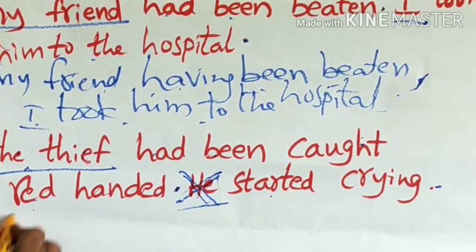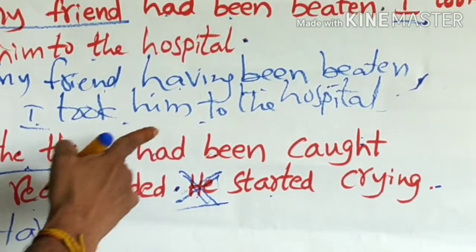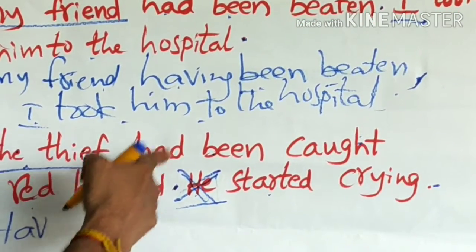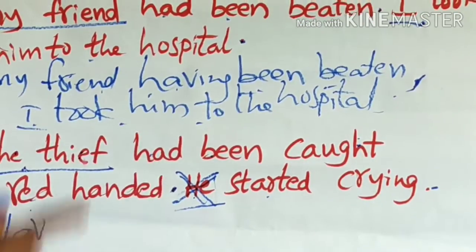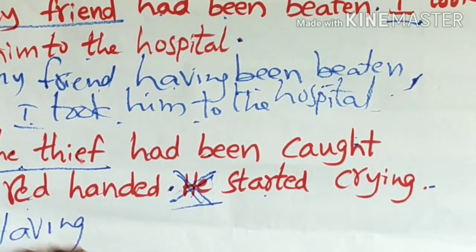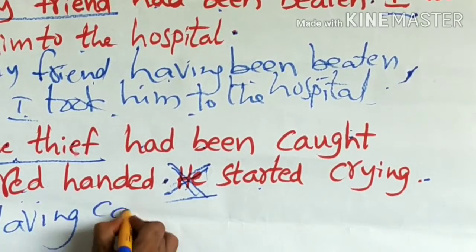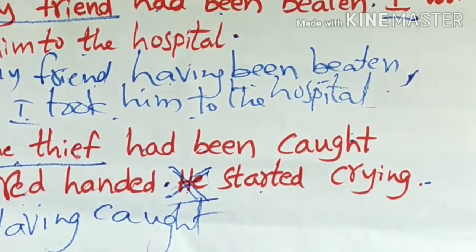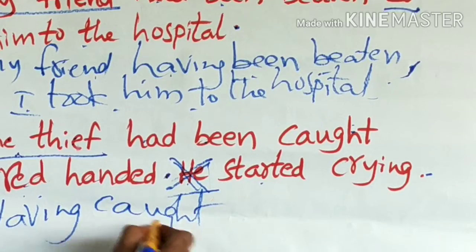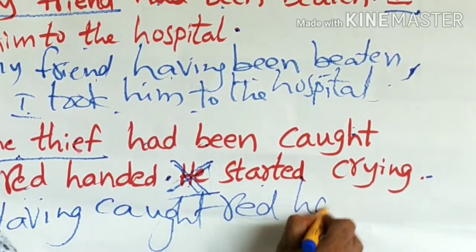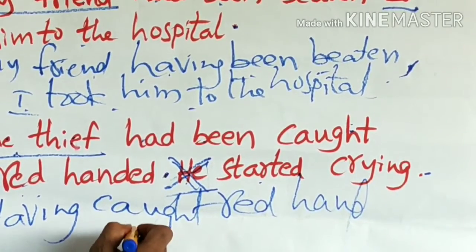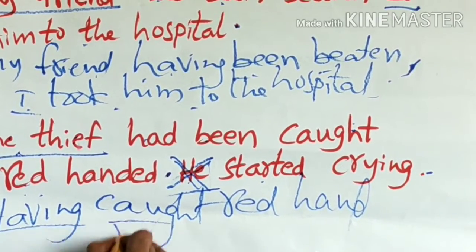Having plus verb 3 is used when both subjects are the same and it is in active voice.